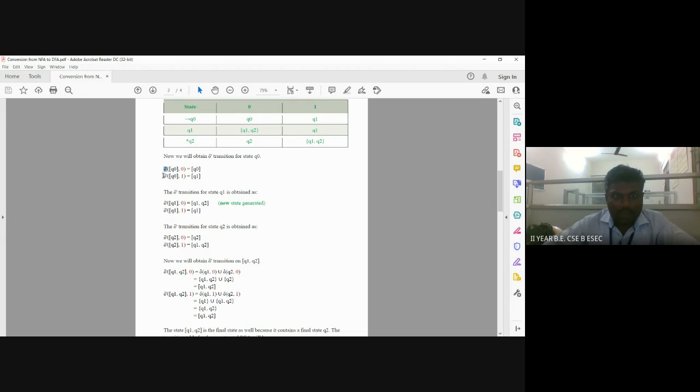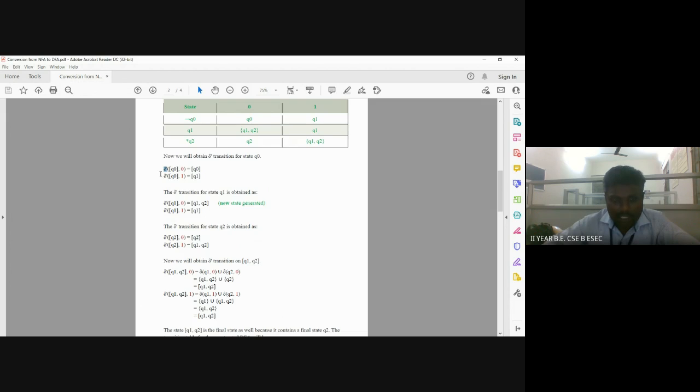And also delta dash of (Q0, 1) means the transition goes to Q1, which we have seen already. Then we come to the next delta dash transition, for state Q1.